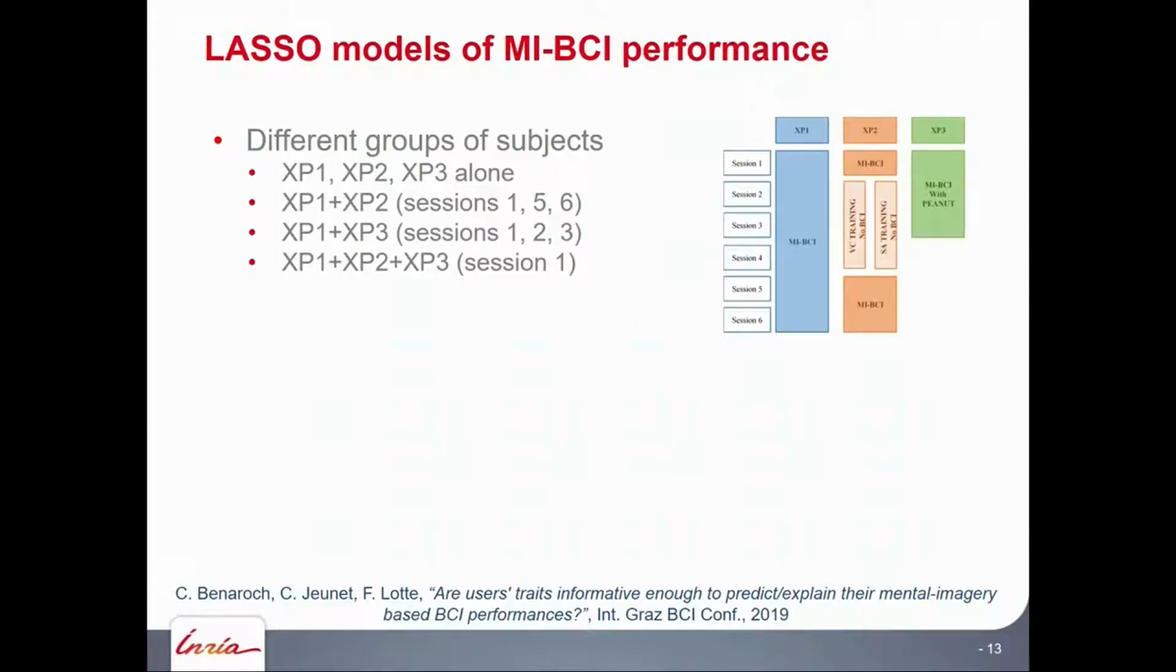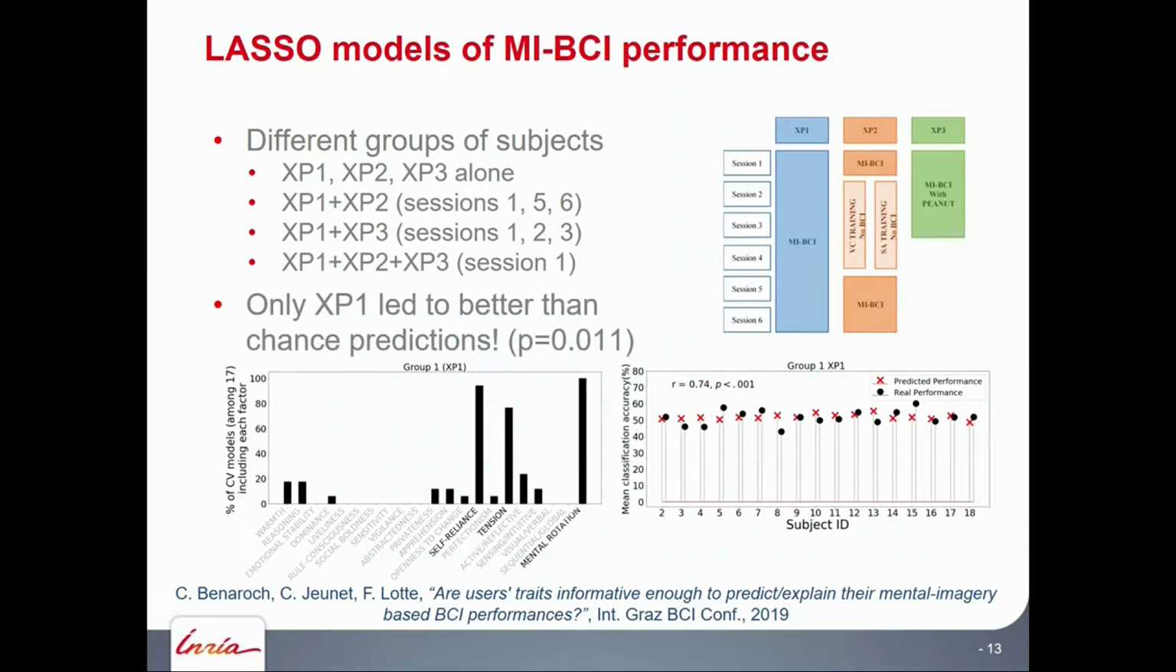So we tried to do that on different groups of subjects. We tried to perform that for each of our 3 experiments separately, or on different combinations of the experiments for which the sessions were matching. And so across these 6 different groups that we had, we could predict performances better than chance, but only in one of these groups, for the first experiment, the experiment for which we had the highest number of sessions, 6 sessions.